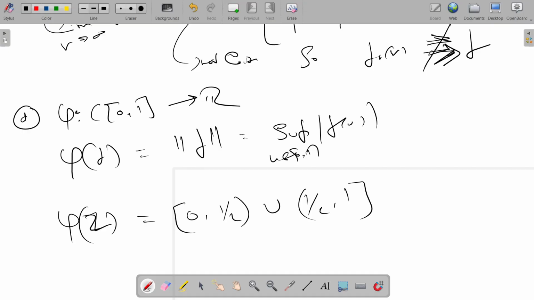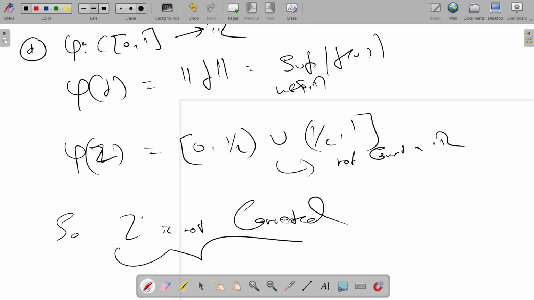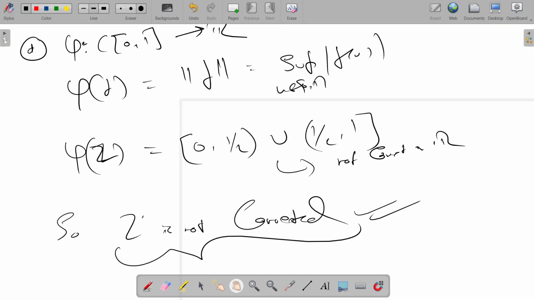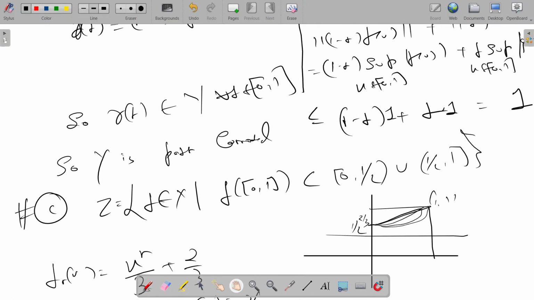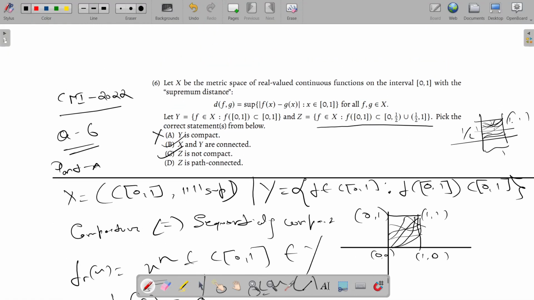Phi is continuous, so if Z is connected then its image will also be connected, but this is not connected in R. So Z is not connected, so it's not path connected. So options B and C.